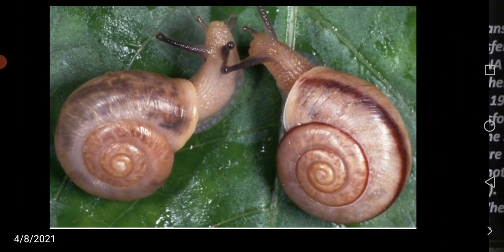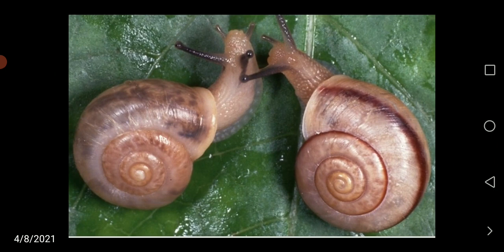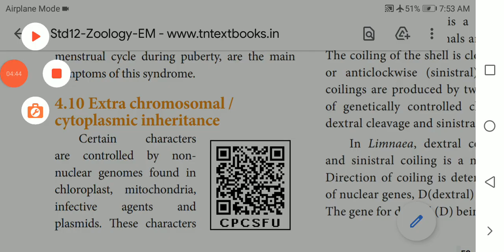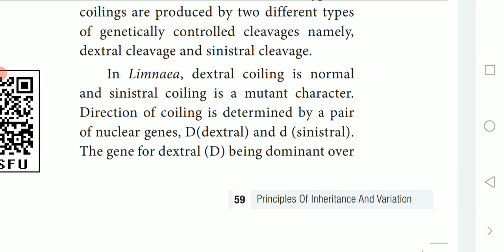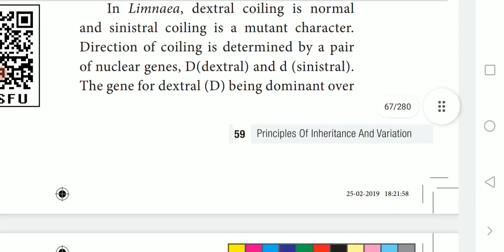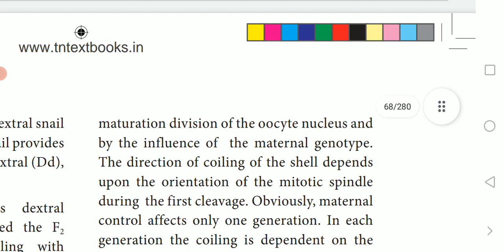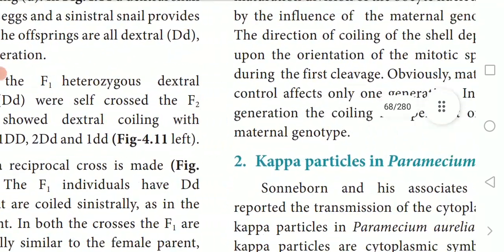Now we'll see how the cytoplasm influences the next generations. Just listen carefully. If you understand this concept, it's easy. So far we have been thinking that in deciding male or female in organisms, only the DNA plays the major role. But here, in some organisms, the cytoplasm decides the sex ratio. That is what we are going to see.